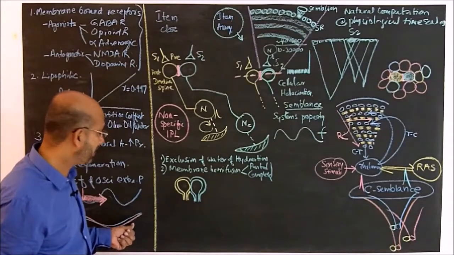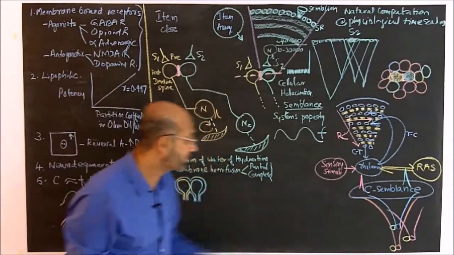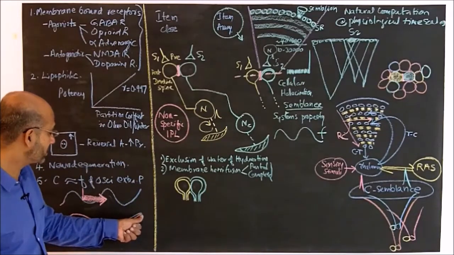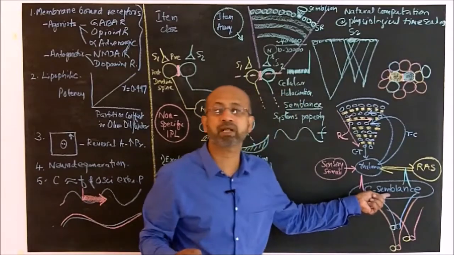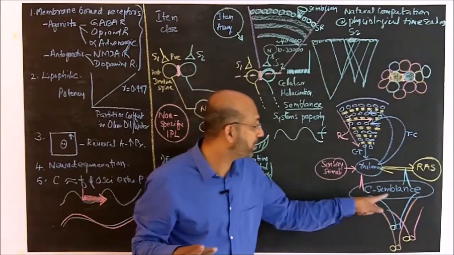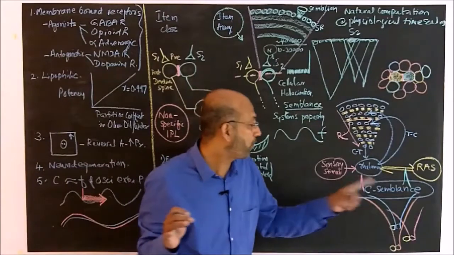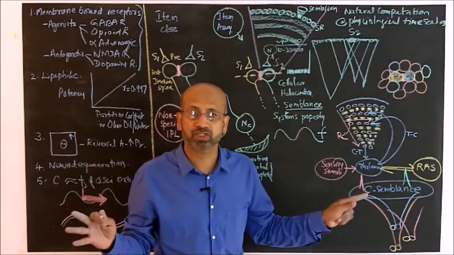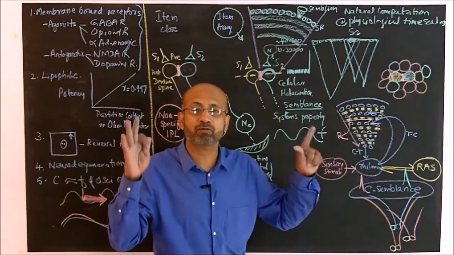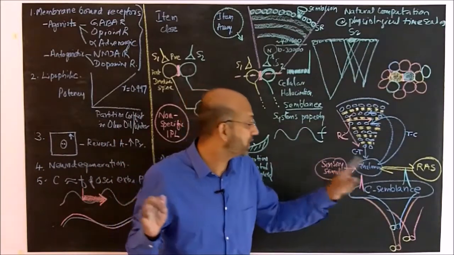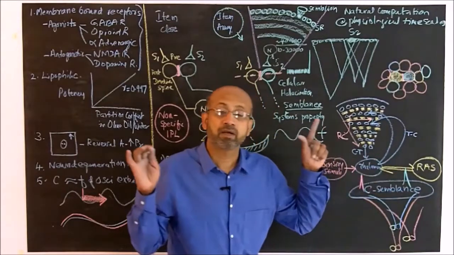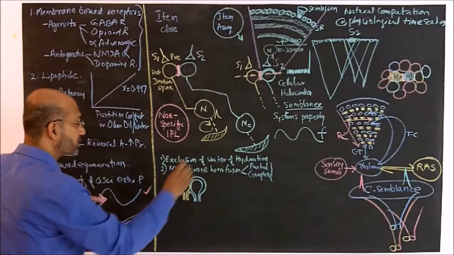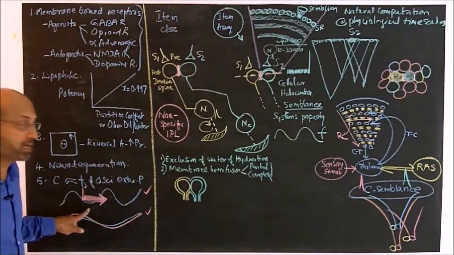Now what will happen for the C semblance? As the oscillating extracellular potentials reduce, the conformation of C semblance collapses. It completely changes. Once the conformation of C semblance is altered, we lose consciousness. We lose that background state of inner sensations upon which we can make unique inner sensations. That can explain why there is loss of inner sensation of consciousness in the presence of anesthetic agents.